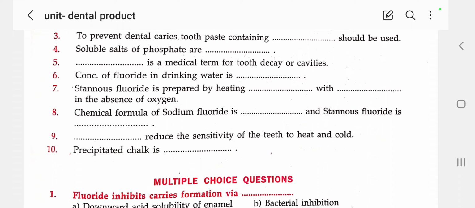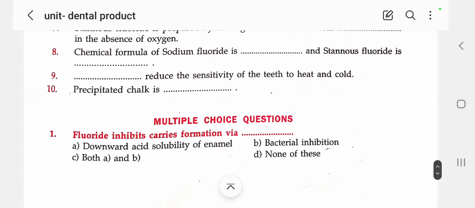Next, a desensitizer is used to reduce the sensitivity of teeth to heat and cold. Next, precipitated chalk is nothing but a synonym for calcium carbonate, CaCO3.